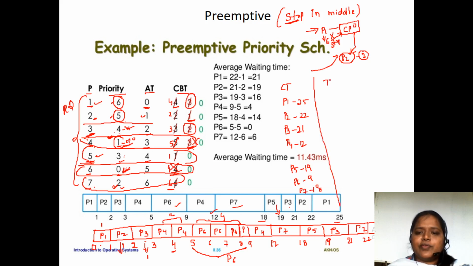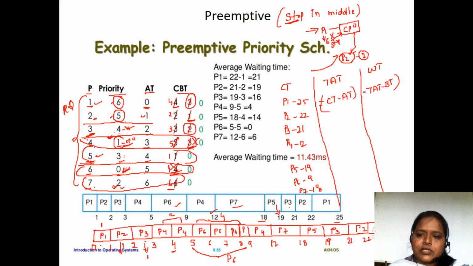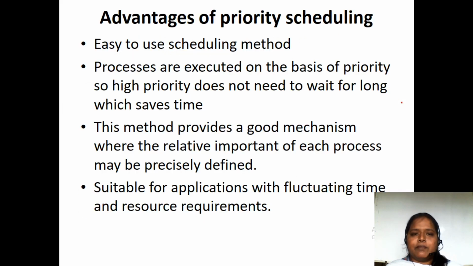How we will be going to find out the turnaround time? Turnaround time is equal to completion time minus arrival time. So this is the formula for turnaround time. And next you will be going to calculate the waiting time. Waiting time is equal to turnaround time minus burst time. This will give the waiting time. Like this you will be going to calculate different times for the processes that have arrived. So this is the example of preemptive scheduling.